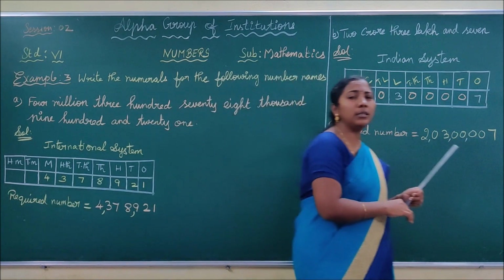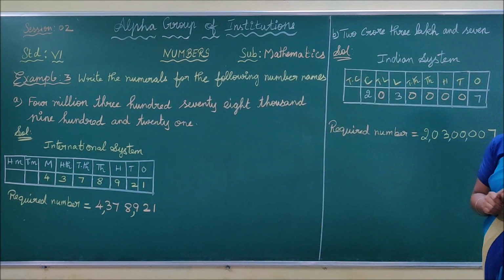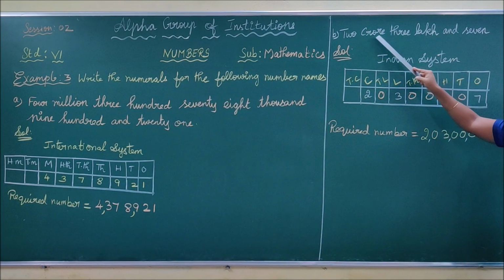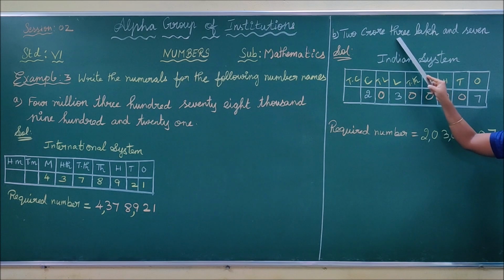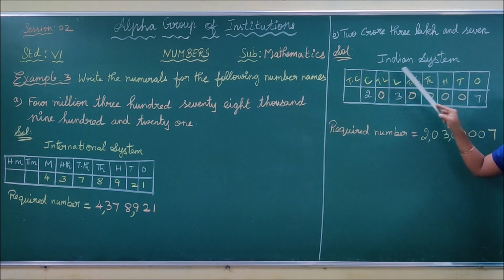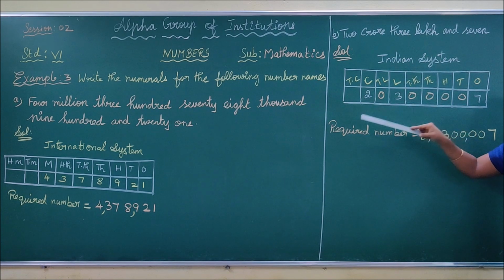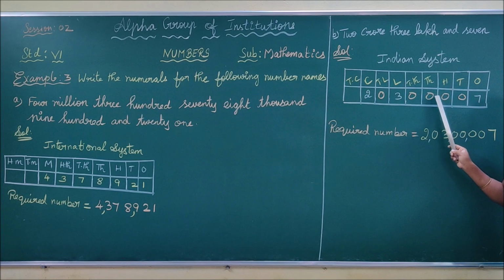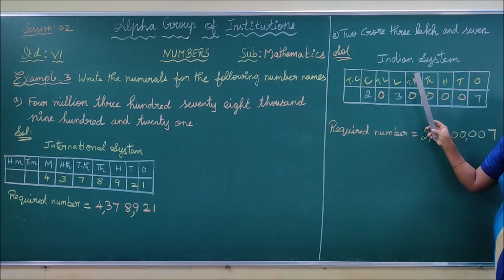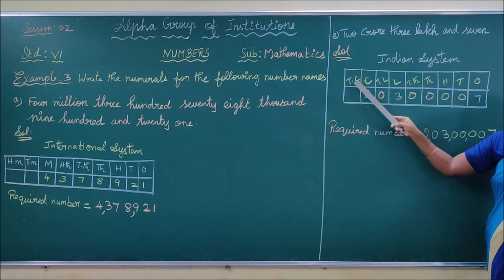Next, see this last example. The question is very simple, but the answer is a little tough. What is the question? 2 crore 3 lakh and 7. This is using the Indian system. What are the place values of the Indian system? Similar to that, you also draw the box like this. The place values are ones, tens, 100, 1,000, 10,000, lakhs, 10 lakhs, crores, 10 crores.